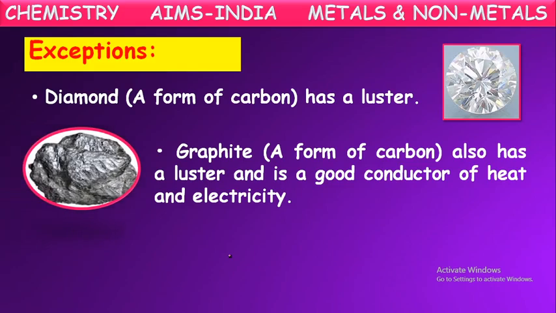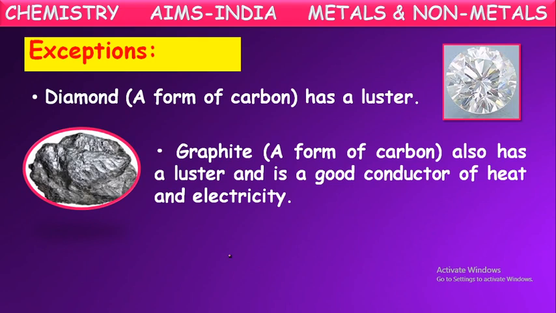Graphite is also one of the forms of carbon. Even though it is a non-metallic element, it also has lustrous property. It also shines. A very well known example for this is our pencil lead. If you observe, it has some shining property. Pencil lead shines because it is made up of graphite. Graphite, even though it is a non-metallic carbon element, has lustrous property.